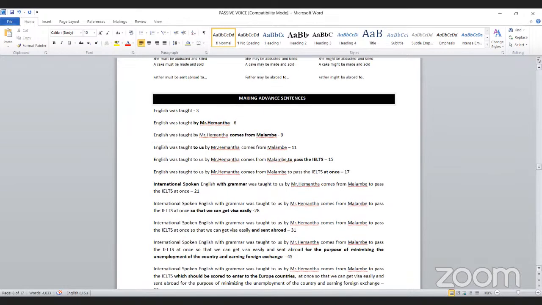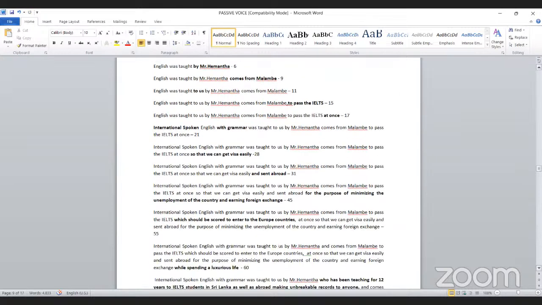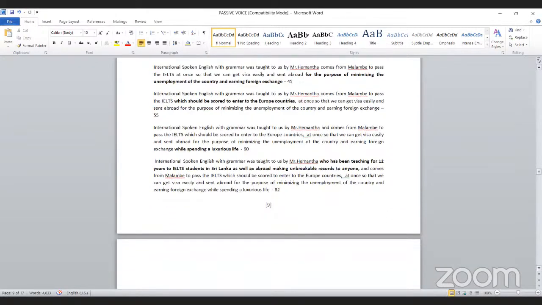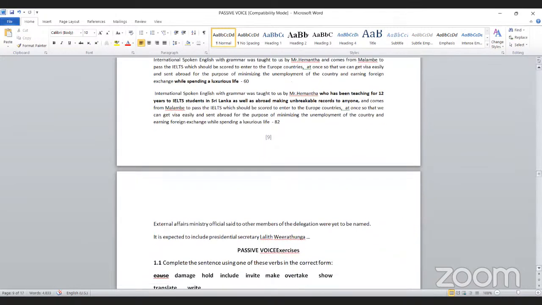Then I'm coming to how to make advanced sentences. We need to make advanced sentences, right? That means we need to collect sentences into sentences.